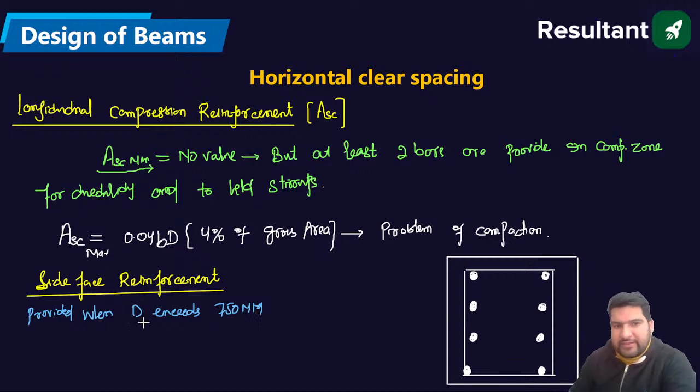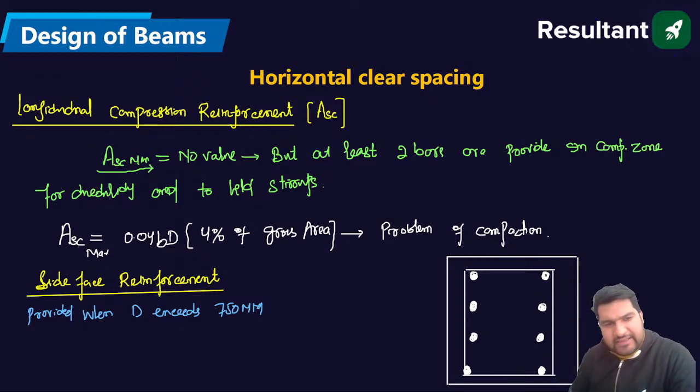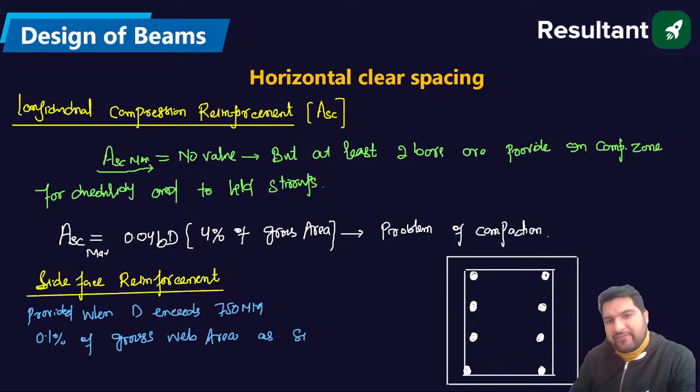Okay, so provided when the depth exceeds 750 mm. How much is the reinforcement provided? Sir, there is the limit, that is 0.1% of gross web area. Okay, gross web area, as side face reinforcement.